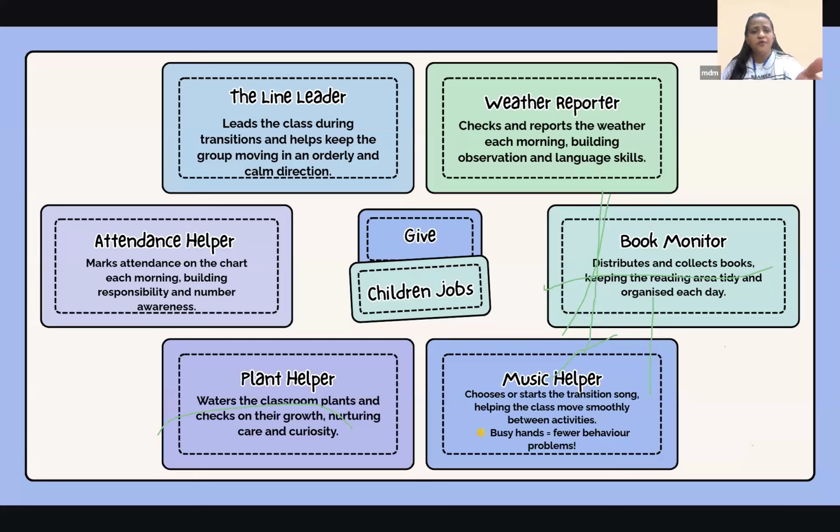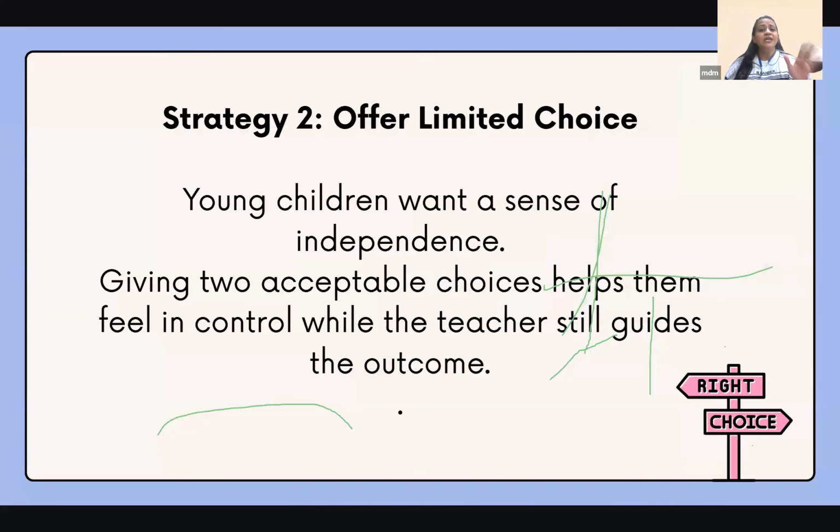See, if you have 6 children in front of you who are a little active or have a little challenging behavior, assign these duties to them. Trust me, your work is getting done. So then, offer limited choice. This is tried and tested, and I still do it. In fact, I've been doing it since I learned this at a workshop when I was a preschool teacher, and I applied it with my own children as well, and it works.